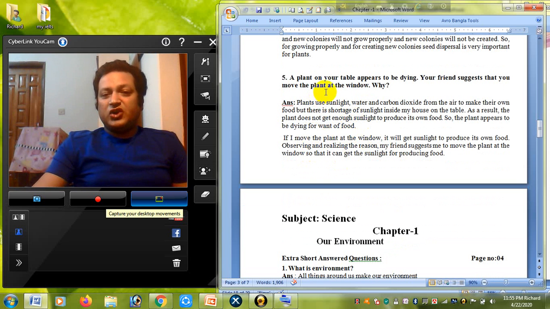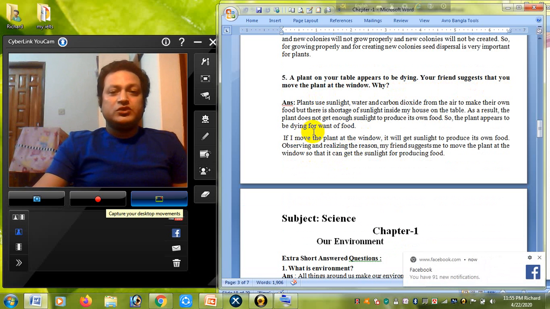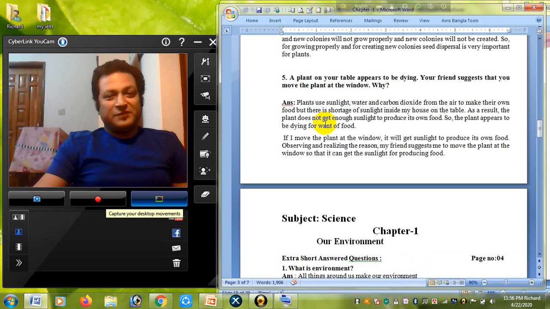The plants on your table appear to be dying. Your friend suggests that you move the plants to the window. Why? I already told you that without sunlight, the plants cannot produce their own food. If you keep any plants in your house where sunlight is not available, that plant will not survive. Though you are giving water, fertilizer, and all the necessary things, if you do not give any sunlight, the plants cannot survive.